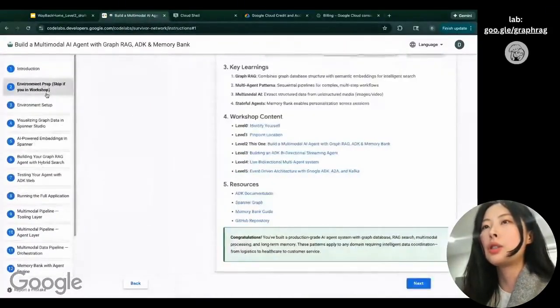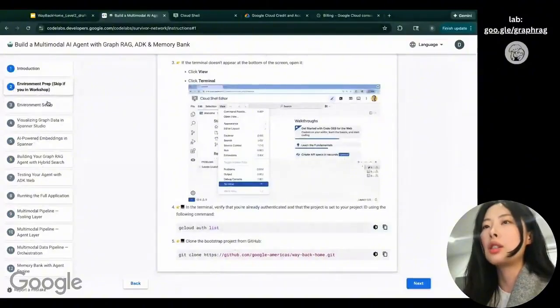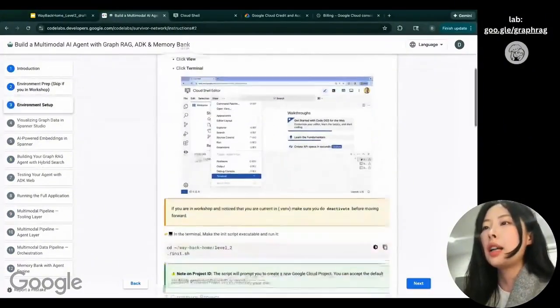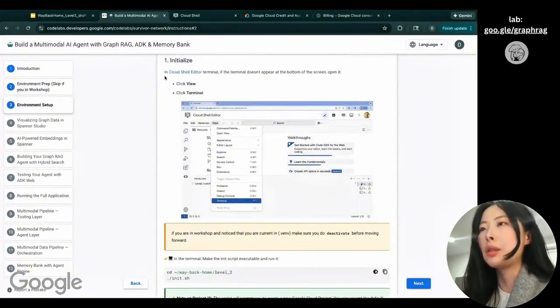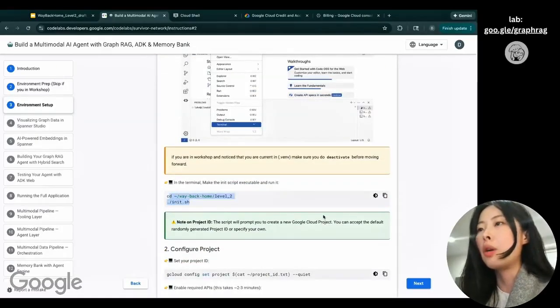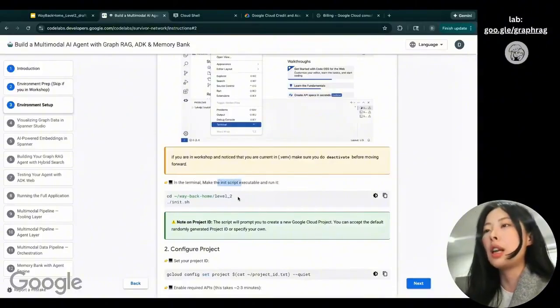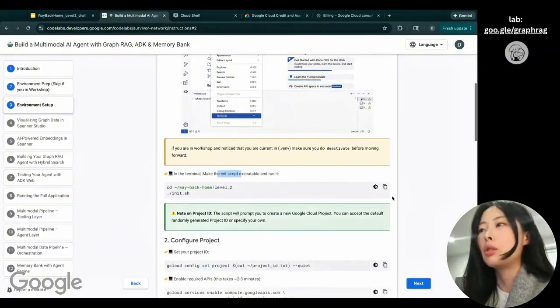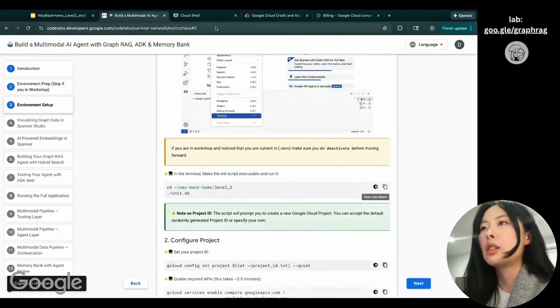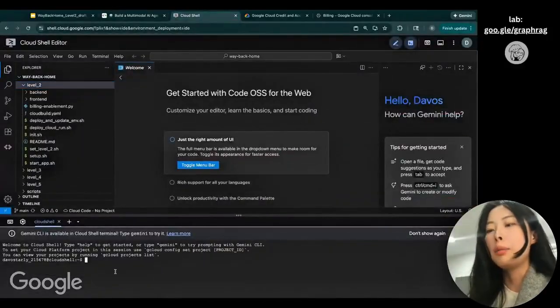And I just finished the second step. Let's go to the third step, environment setup. And here at the very beginning, it's still a similar step. You just open the terminal. And what's next is I want to run the init script to set up the repo. So what I do is I copy this, click this, and go to the Cloud Shell and paste it to the terminal.